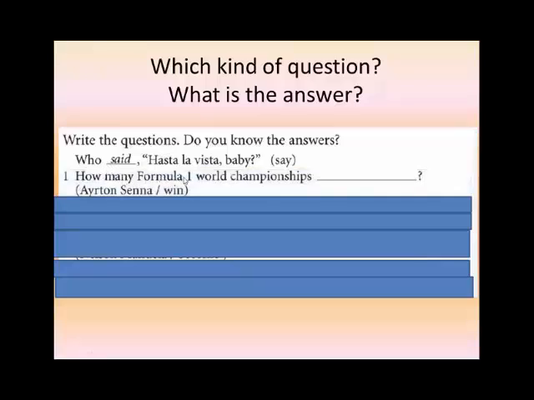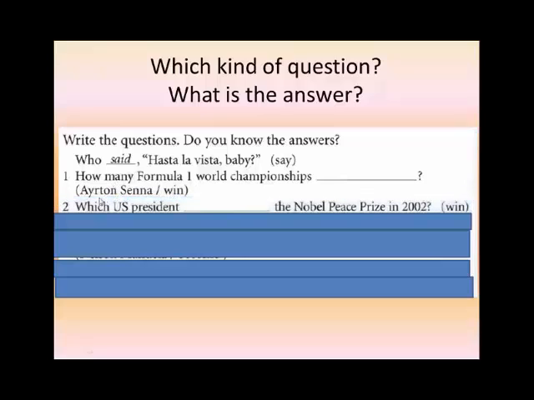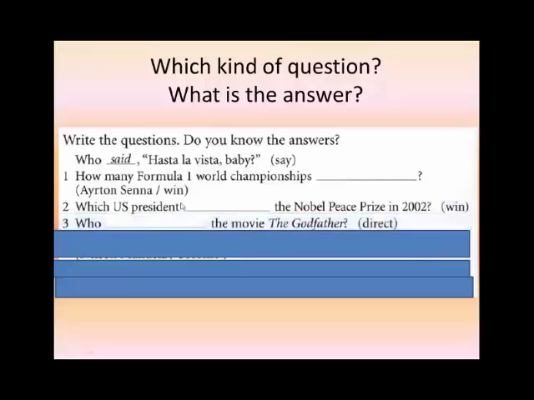How many Formula One World Championships? And I have a subject and a verb. Which U.S. president the Nobel Peace Prize in 2002? I only have a verb. I don't have a subject. Who the movie The Good Father? I only have a verb.